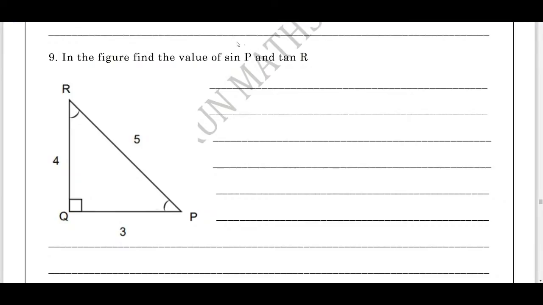Students, here what we need to find out is sin P. What is the ratio of sine? It is opposite by hypotenuse. With respect to angle P, the opposite is RQ. Hypotenuse is RP. RQ is 4, hypotenuse is 5. Very simple, right?